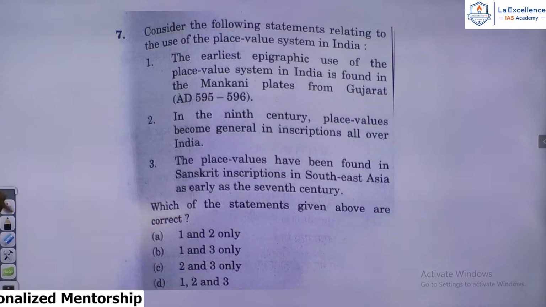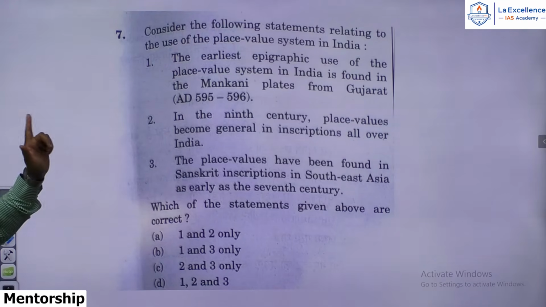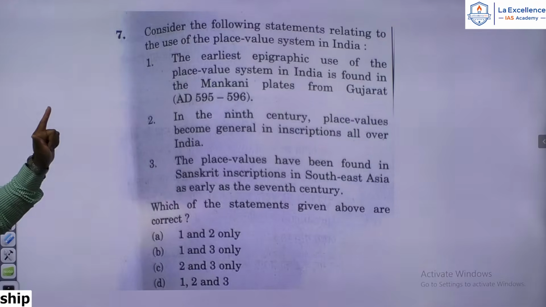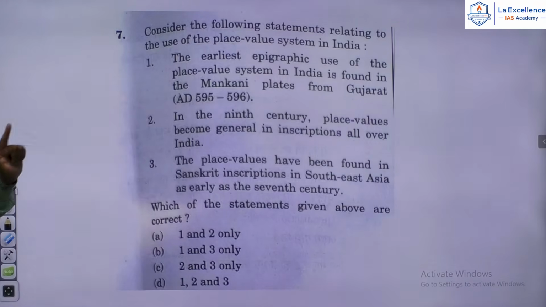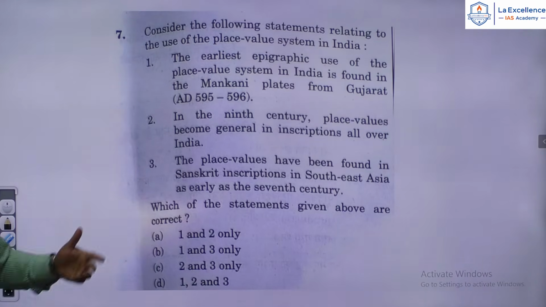Consider the following statements. Let us go to the next question, 7th question. Consider the following statements relating to the use of the place value system in India. Place value system is, units, tens, hundreds, thousands. That is called place value system.